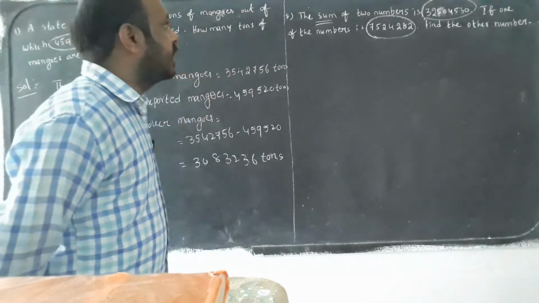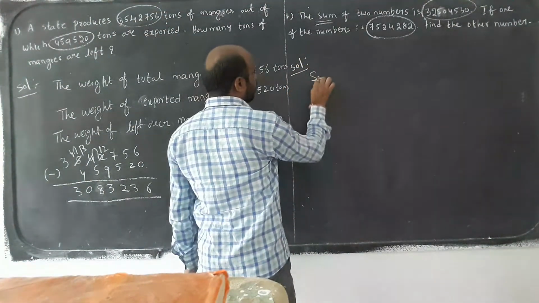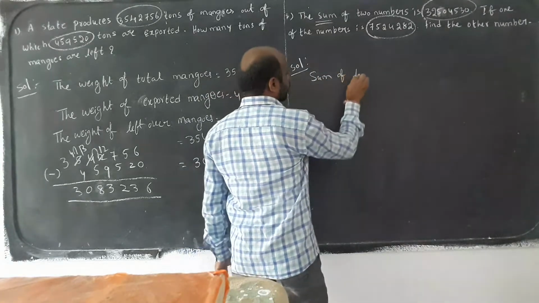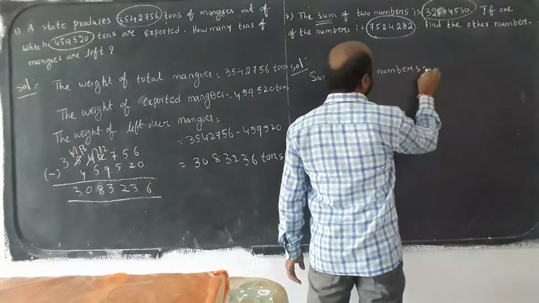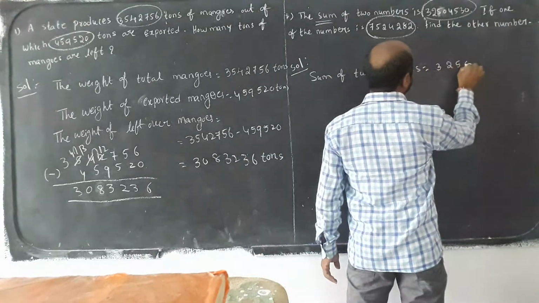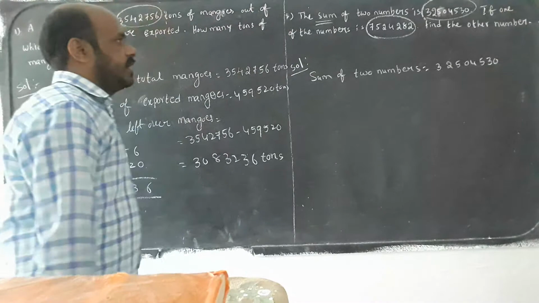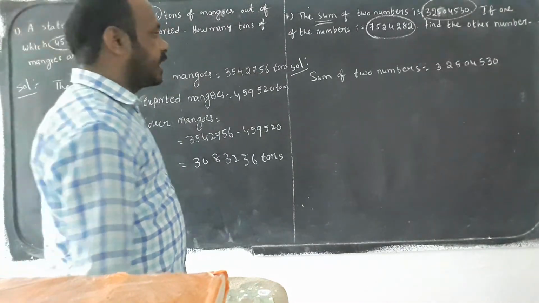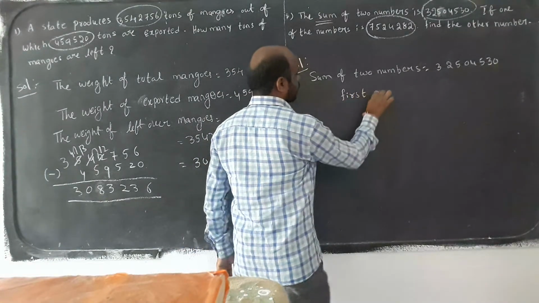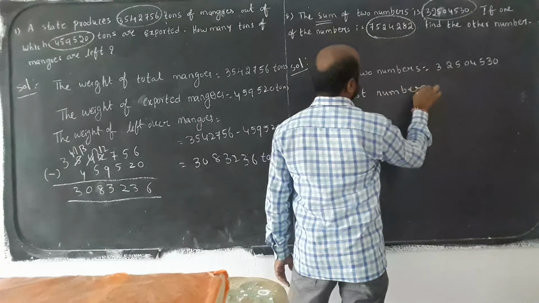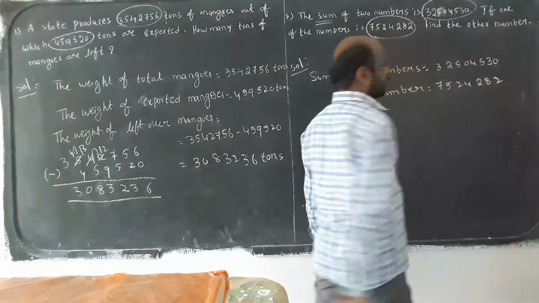First we have to write which one? Solution: first statement, the sum of two numbers is equal to 3 crores 25 lakhs 4,530. Then the first number is equal to 75 lakhs 24,282. That is the first number.